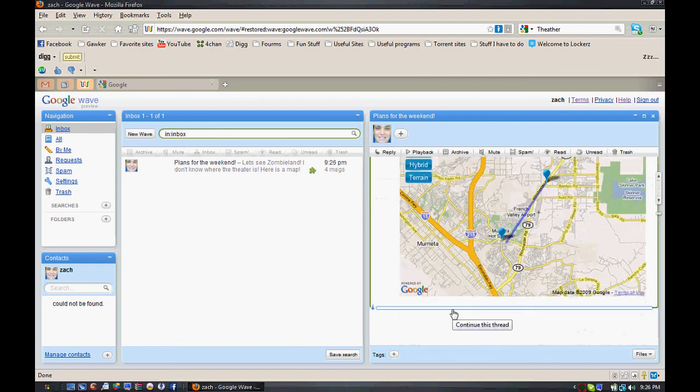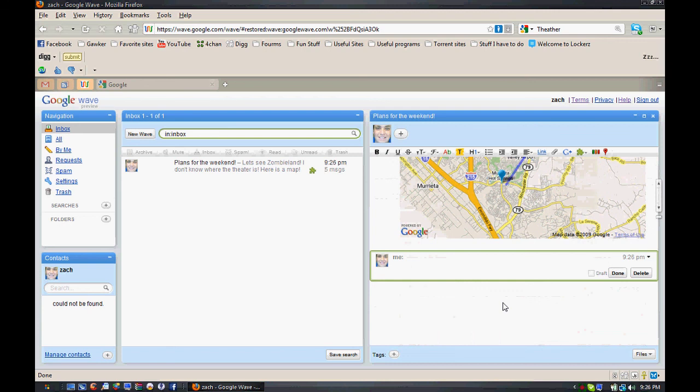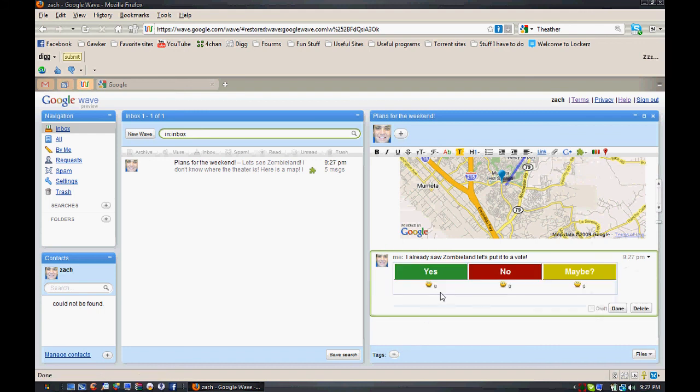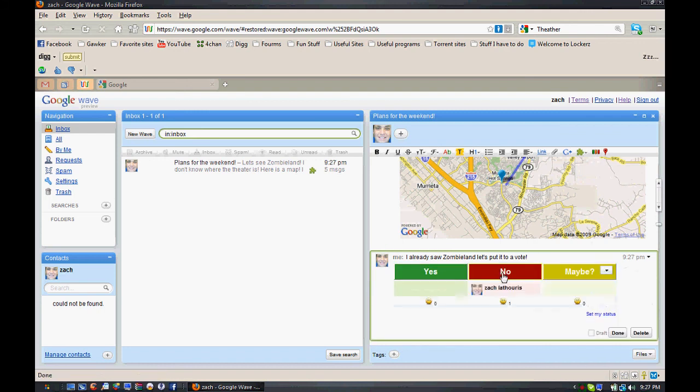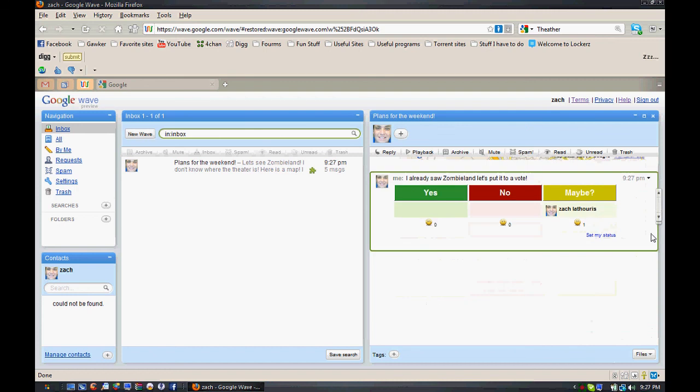And so then, let's say Chris replies, I already saw Zombieland. Let's put it to a vote. And then here's the second little gadget. It comes with a yes, no, maybe gadget. So yes, let's see Zombieland. No, let's not see Zombieland. Maybe let's see Zombieland. Maybe. And you know, if there were actual other human beings participating in this, they have the little counters with little smiley faces there, and that's done.